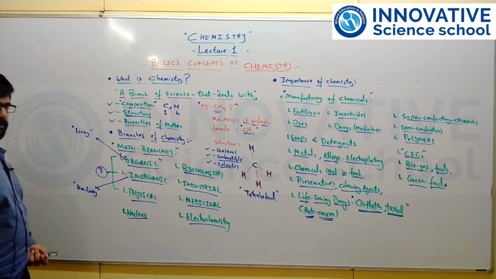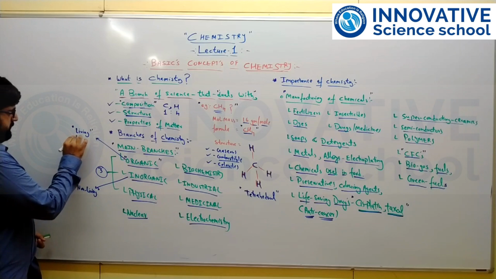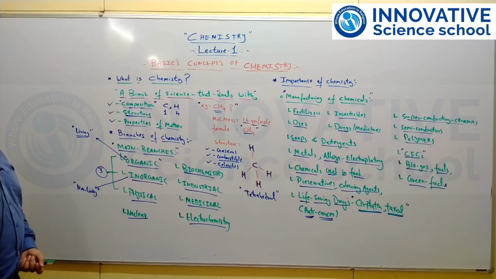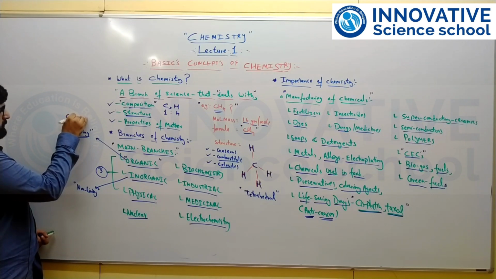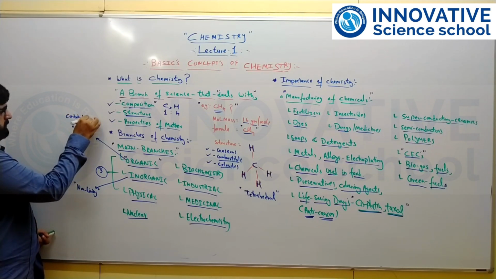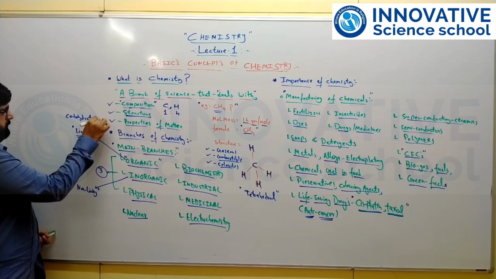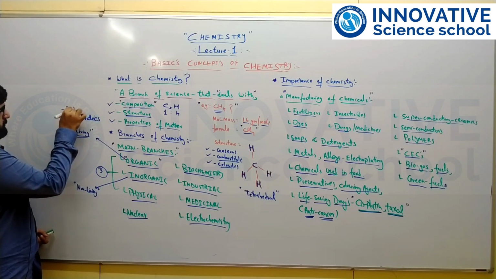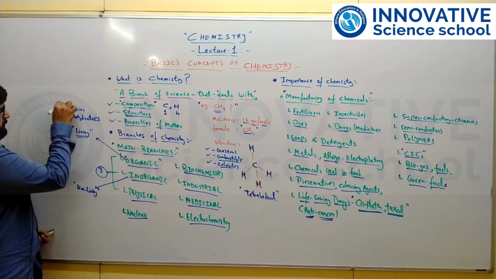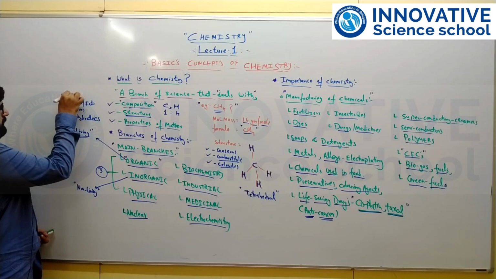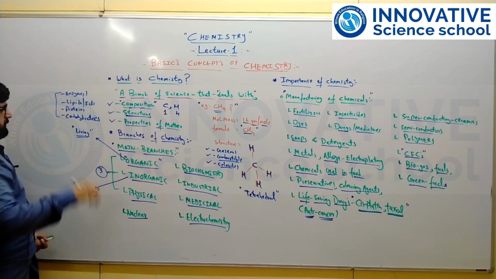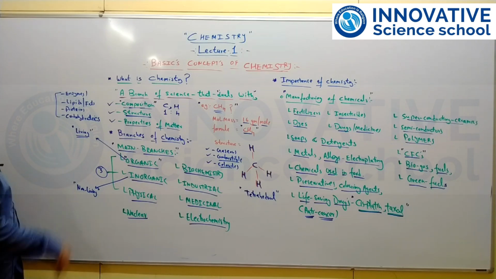Previously we believed that organic compounds are the molecules or chemicals present in living organisms, like carbohydrates, proteins, lipids, or you can say fats, and even some biological molecules like enzymes. Mostly they are present in living organisms.